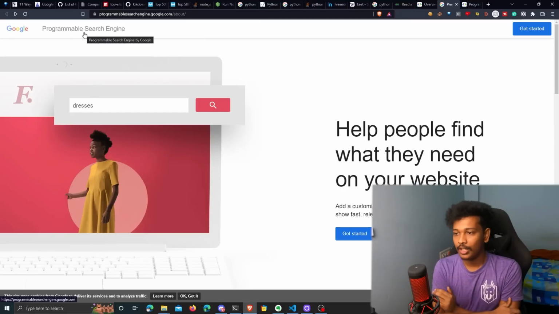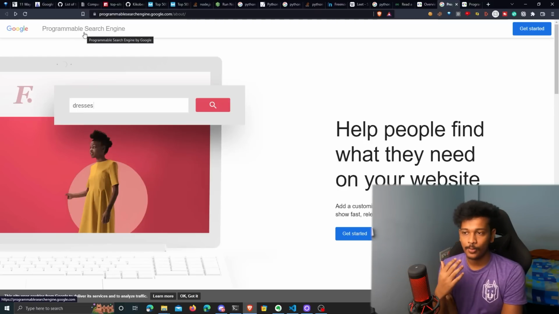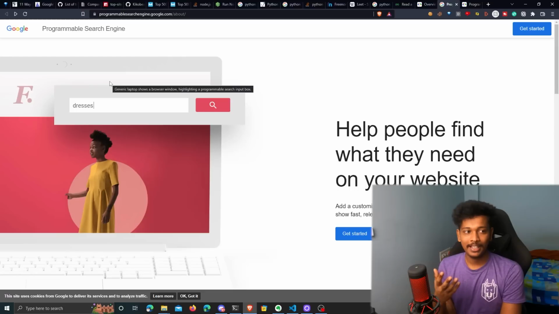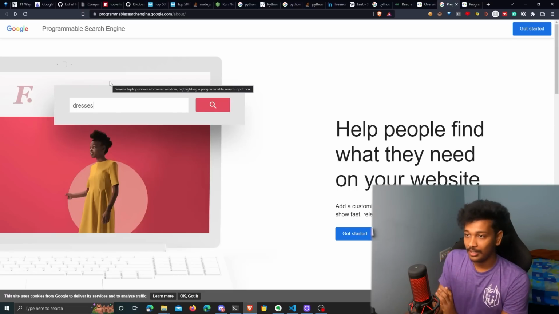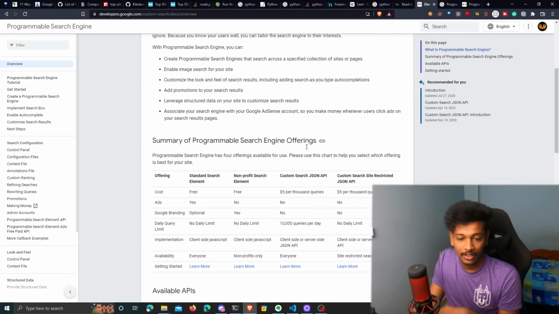So the only option we have left is to actually use an official way that is provided by Google. So I was searching the internet to see if Google offers any API to use its search, and then I found this programmable search engine. Apparently you can create your own custom search engine with Google, and you can give API calls to your custom search engine and get the responses. But there's a limitation. Obviously, when it comes to official APIs, there are going to be quota restrictions. And here are the quota restrictions for this thing.